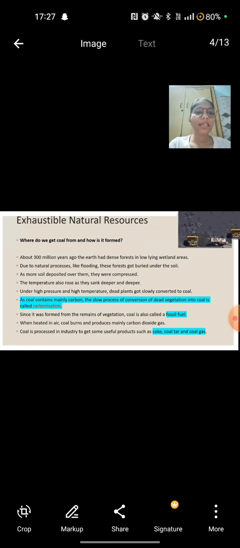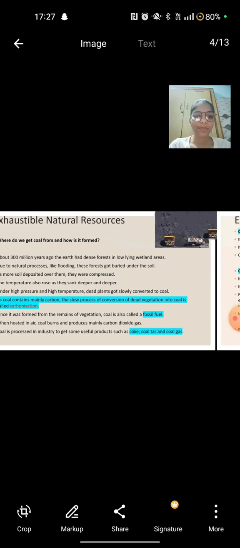As coal contains mainly carbon, this slow process of conversion of dead vegetation into coal is called carbonization. Since it was formed from the remains of vegetation, coal is also called a fossil fuel. When heated in air, coal burns and produces mainly carbon dioxide gas. Coal is processed in industry to get some useful products such as coke, coal tar and coal gas.